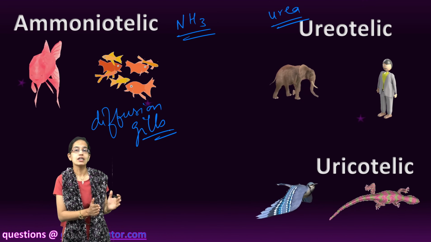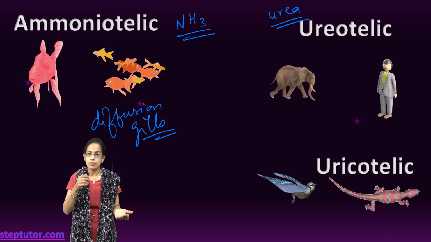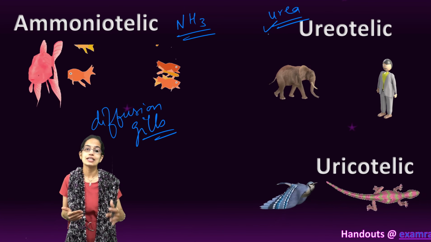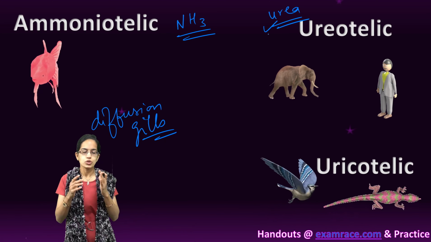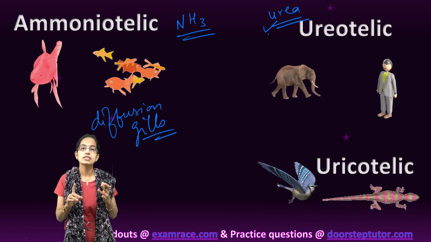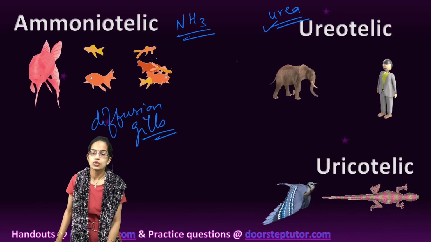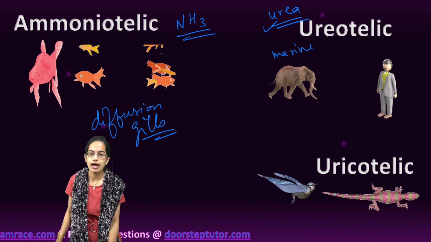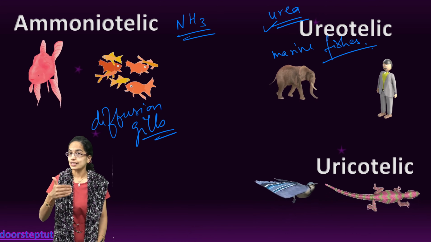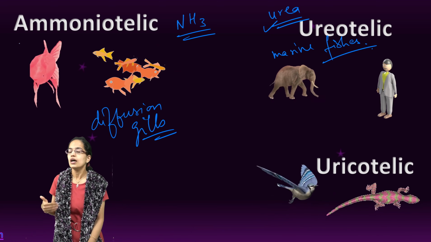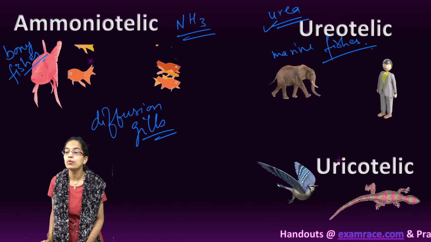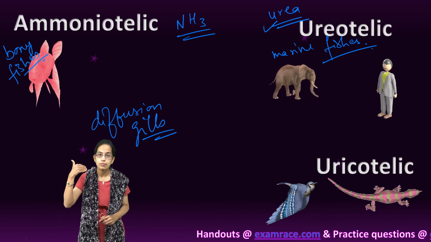However, in higher order organisms, the form of excretion changes into urea, which is relatively less toxic. It is seen in mammals, terrestrial amphibians and marine fishes. The important difference is that in marine fishes ureotelic excretion occurs, that is, excretion as urea. However, in bony fishes we have excretion as ammonia, and therefore it is known as aminotelic.